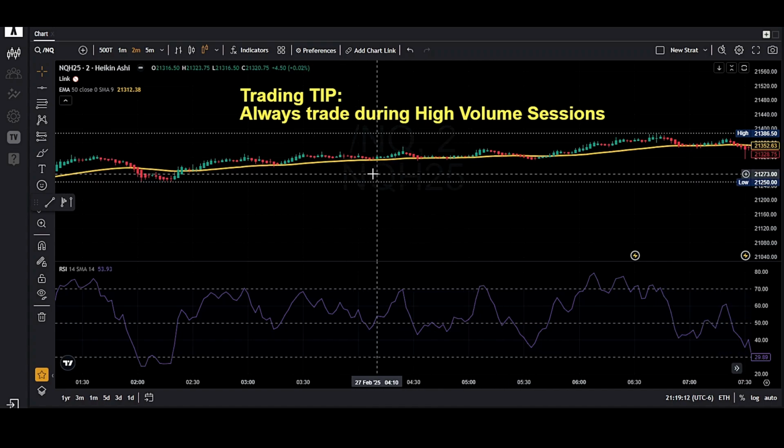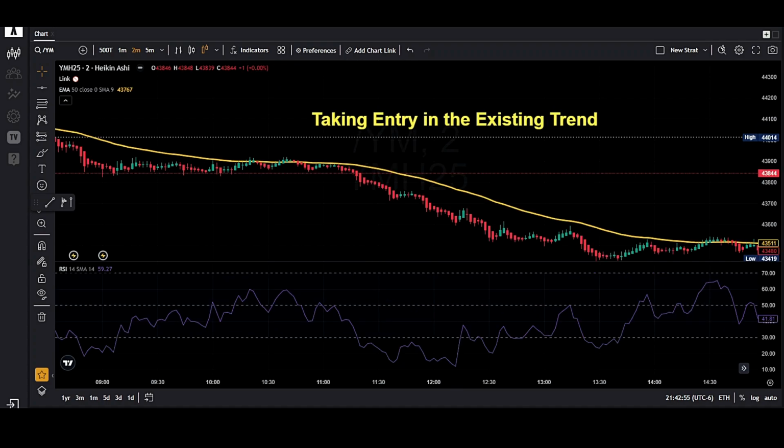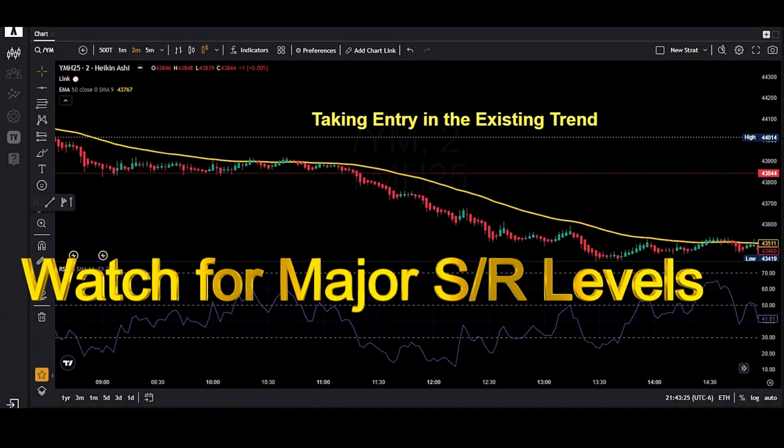It will be very helpful if you trade during the New York and London sessions when there's high volatility. Many times we struggle to find the right entry in a long running trend, but since we are using Heikin-Ashi candles, it makes it much easier to enter in the existing trend. The key is to wait for an opposite candle first, then wait for the confirmation candle that resumes the trend. This method ensures that we are not chasing the move, but instead entering with momentum. And always watch for major support and resistance areas before entering a trade to avoid reversals or bad entries.